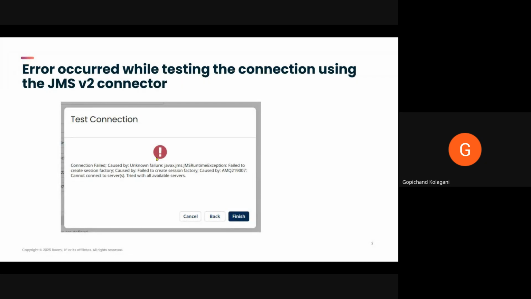So the complete error message should look like this. Failed to create the session factory caused by failed to create session factory and cannot connect to the servers tried with all available servers.